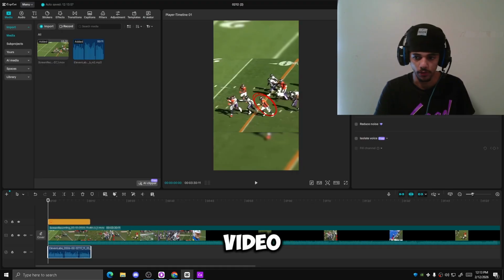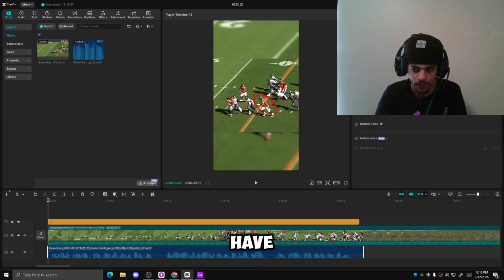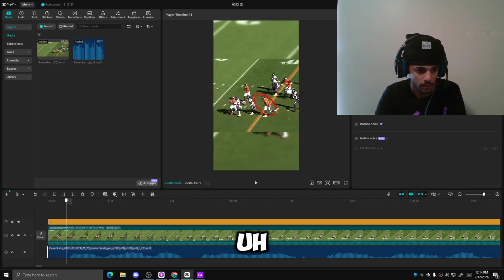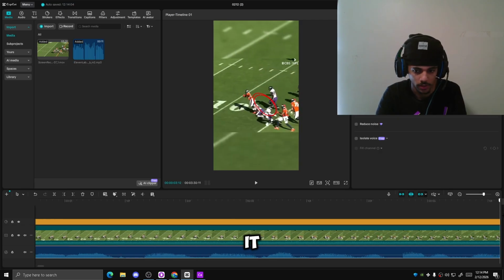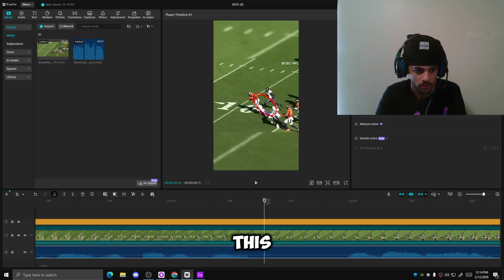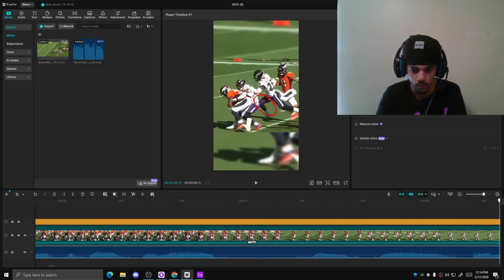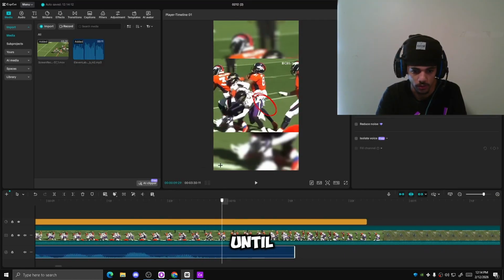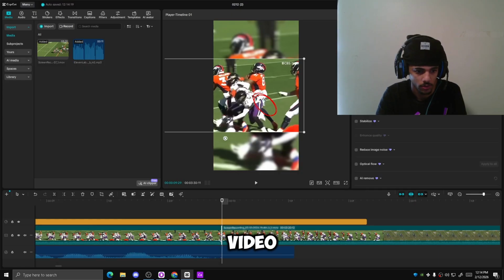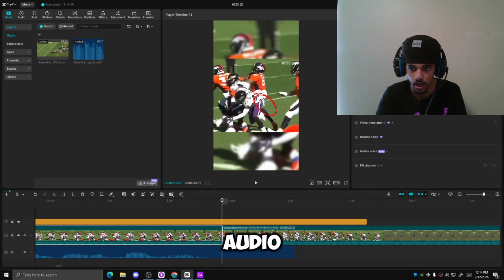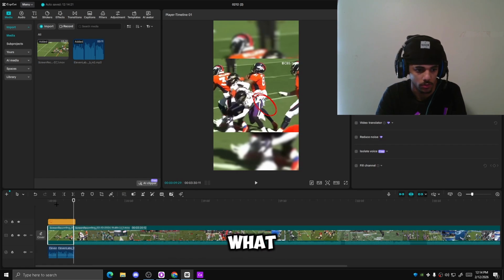Put the voiceover under the video and zoom in a little bit. You're going to have to cut. Sometimes AI has a lot of dead parts, dead spaces, so you're going to have to cut them to make it better. So let's go to this one right here, cut, drag it back, and you're going to want to mute the video until right here. Split this video and then mute the audio. Then go back and let's hear what this offers.